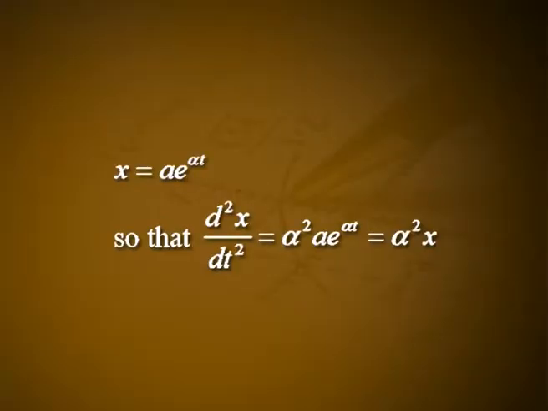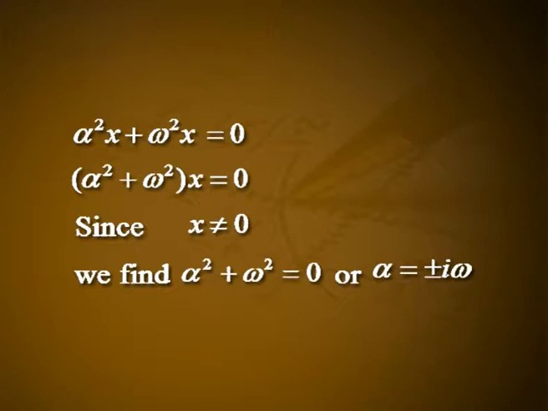Let the solution of the above equation be x = a e^(αt), so that d²x/dt² = α² a e^(αt), which is equal to α²x. Substituting this in equation 1, we get α²x + ω²x = 0, that is, (α² + ω²)x = 0.